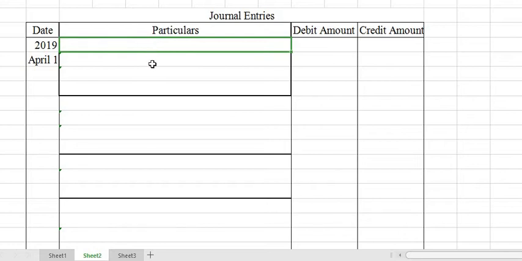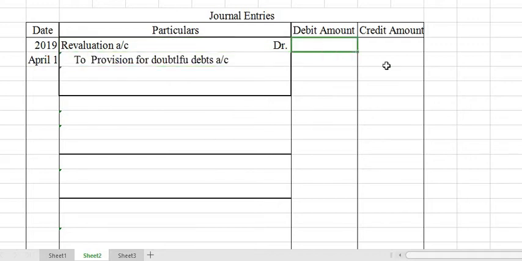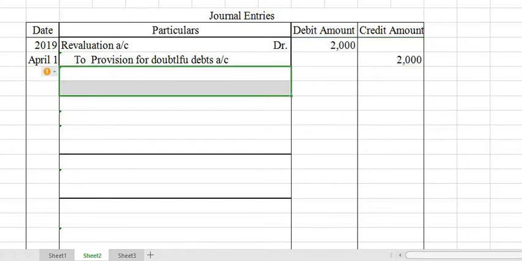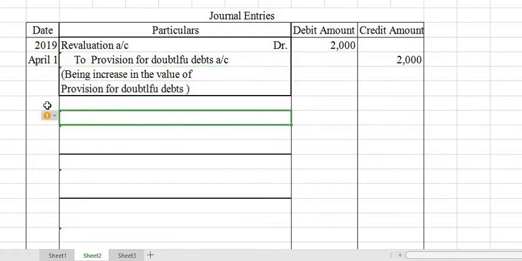We know that provision for doubtful debts increased. So revaluation account debtor to provision for doubtful debts. That amount can be marked here, 2,000. And let us see the narration: being increase in the value of doubtful debts.